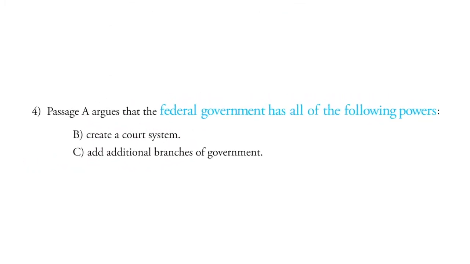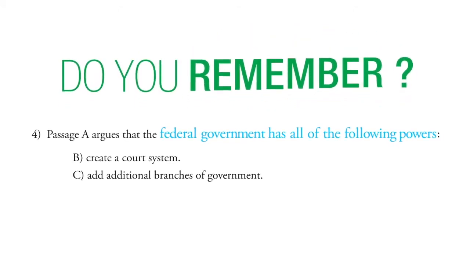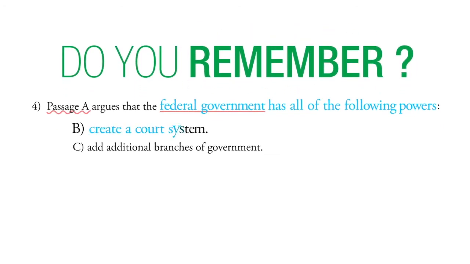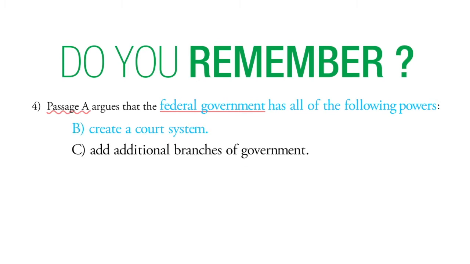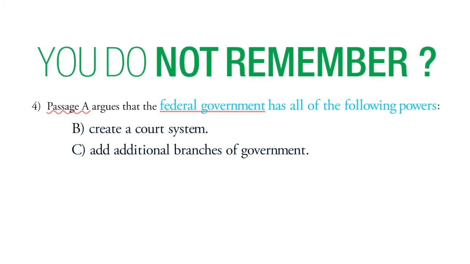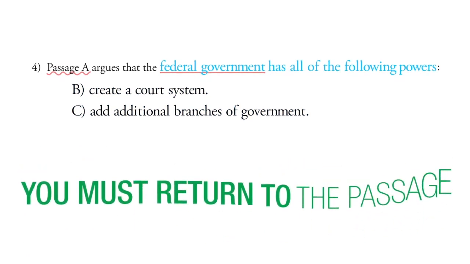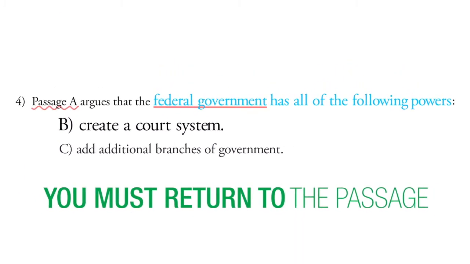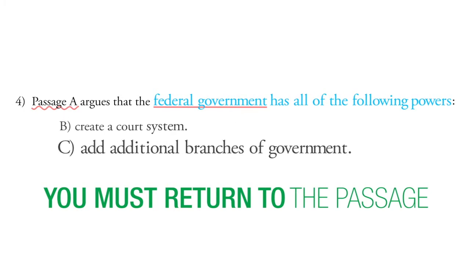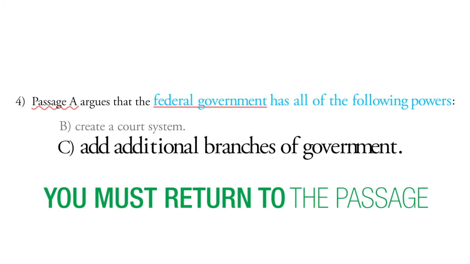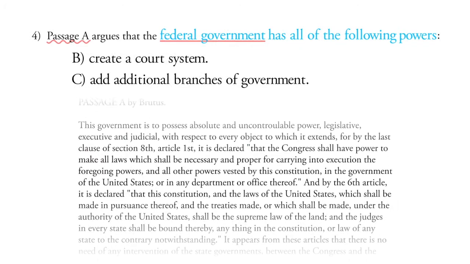As for the remaining choices, the question is really, do you remember? Do you know if the author mentioned that the federal government could create a court system, like choice B, or add additional branches of government, as in choice C? If you do not remember, then you need to go back to the passage to look for either a mention of the ability to create a court system or add additional branches of government. So let's go back to the passage.